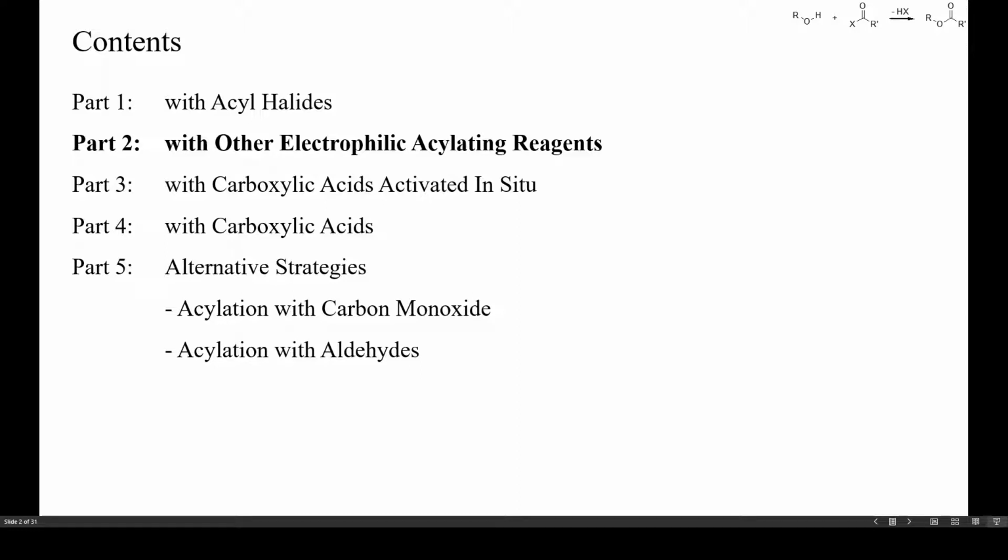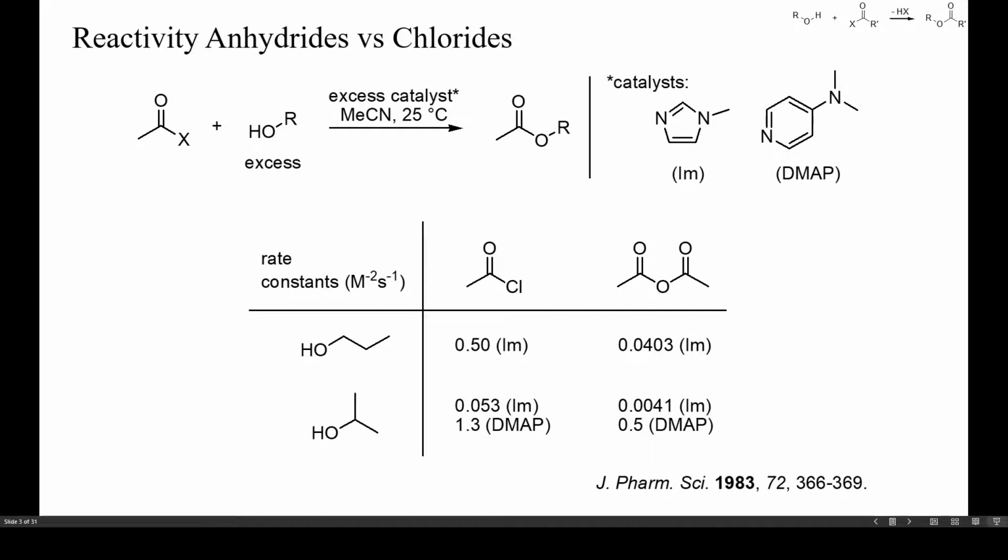esters or alcohols. Carboxylic anhydrides, especially acetic anhydride, are among the most common electrophiles used for esterifications. In the presence of an excess of a weak base, such as methyl imidazole, anhydrides react about 10 times more slowly than acyl chlorides, as shown here. With DMAP as catalyst, this difference shrinks still further. One important advantage of anhydrides, if compared to acyl chlorides, is that anhydrides do not form mixed anhydrides with carboxylic acids as readily as acyl chlorides do.